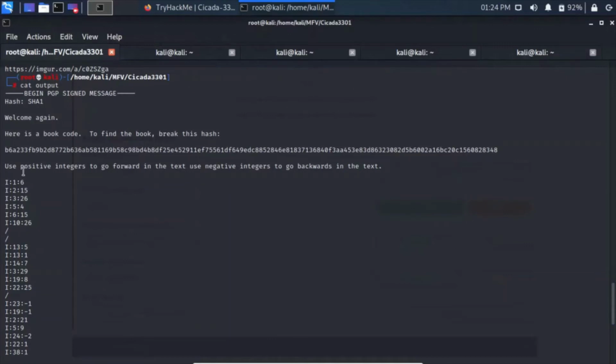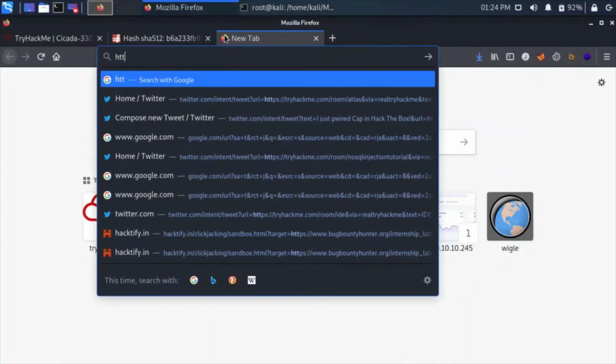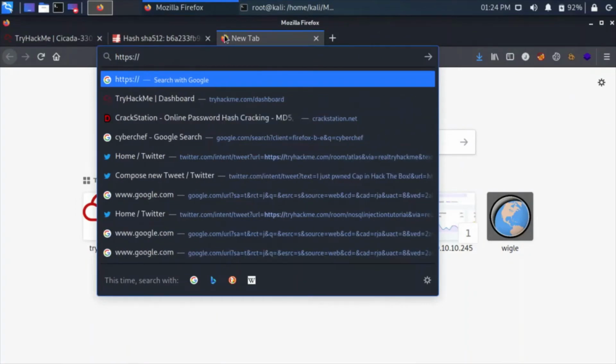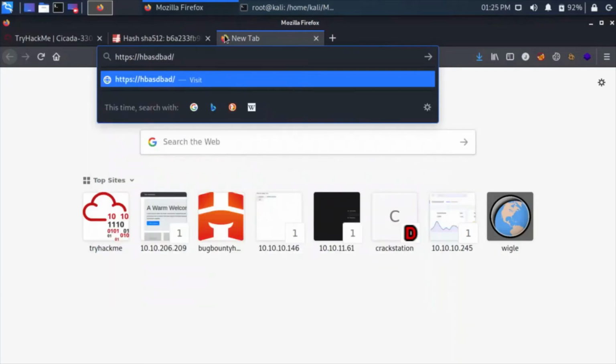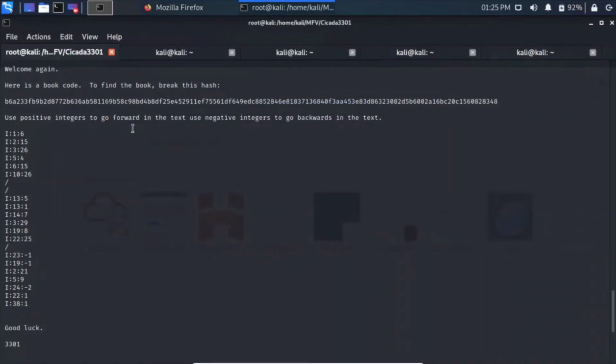And this double slash, I think it's also a link, because as you can see it has double slashes here and a single slash there. So it's like https, colon, double slashes, and something, and then a slash. I think it's a link, and it is telling us to use positive integers to go forward in the text and negative integers to go backward in the text.